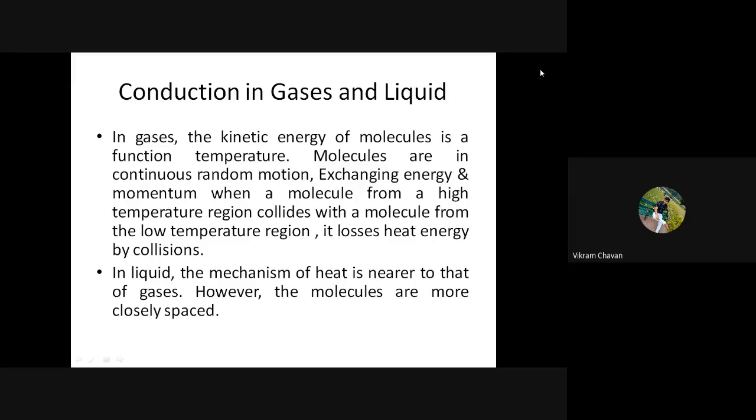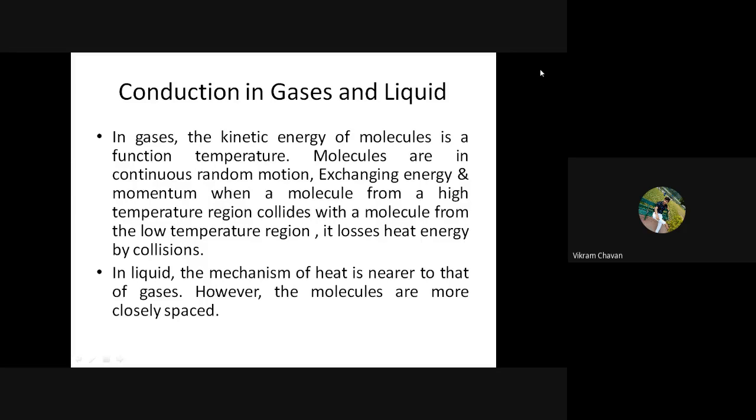So we come to know that in gases it is very simple: the kinetic energy of a molecule is a function of temperature. One hot molecule, when it collides with a cooler molecule, will exchange heat energy with the cooler molecule. While colliding, they are in physical contact, so this heat transfer phenomenon will be considered a conduction phenomenon.